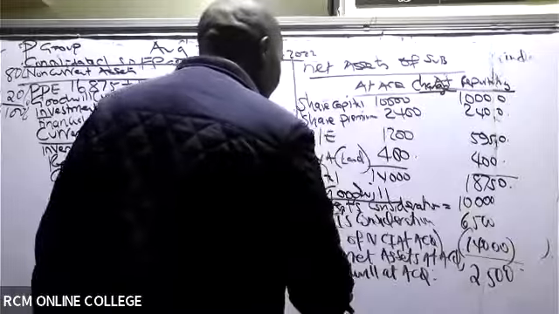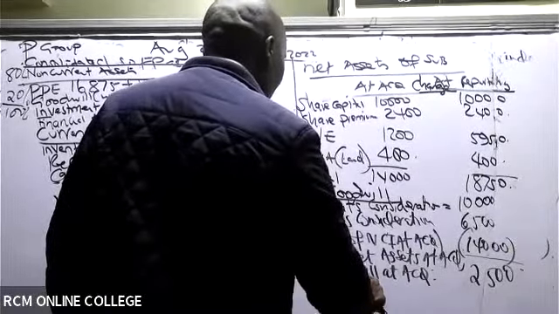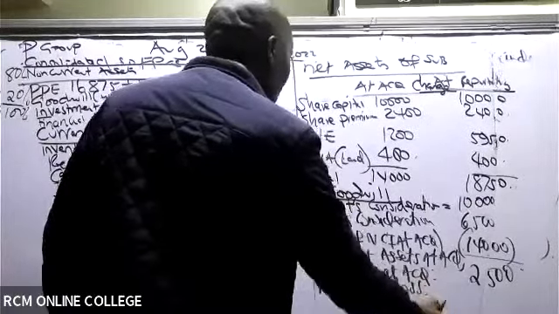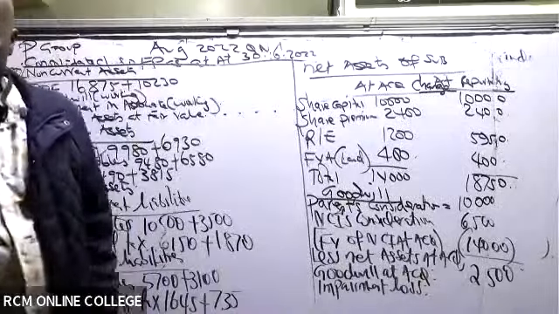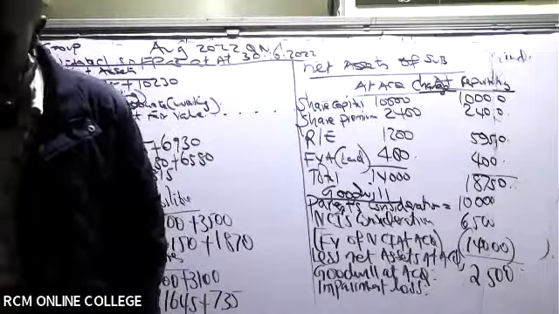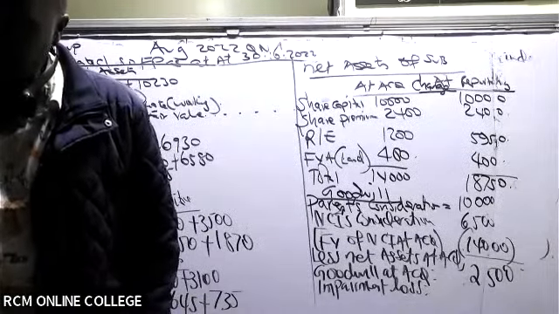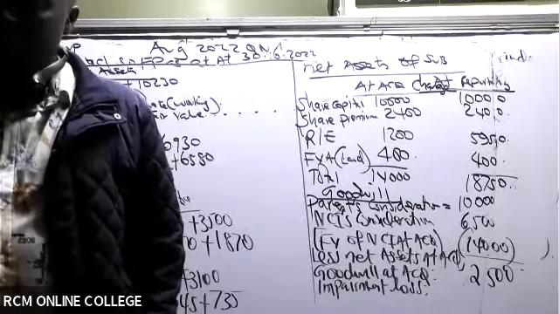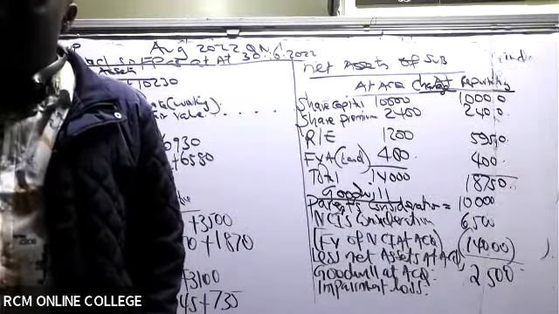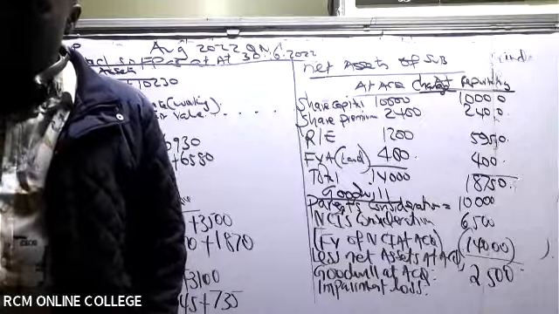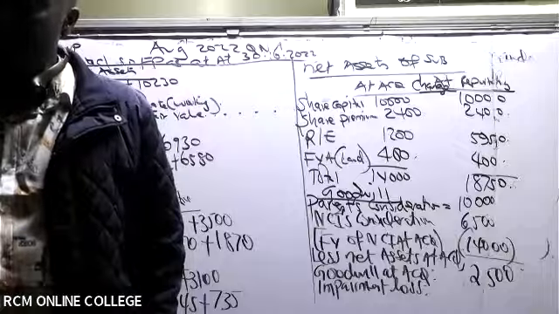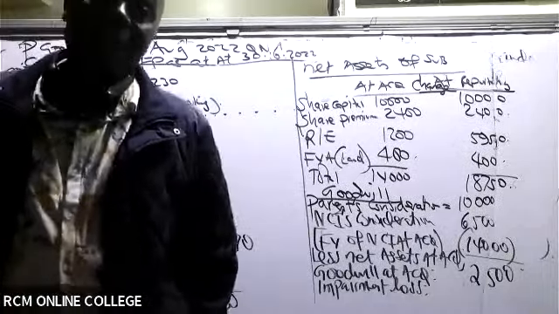Then do we have any impairment loss? Have they given us a policy on impairment? Yes, look at note number 4. Goodwill was tested for impairment immediately after the additional acquisition of interest in S Limited and was considered impaired by 10%.